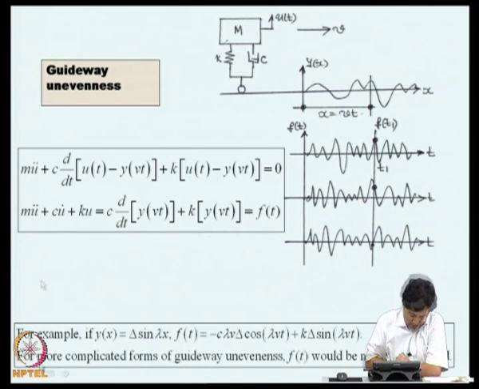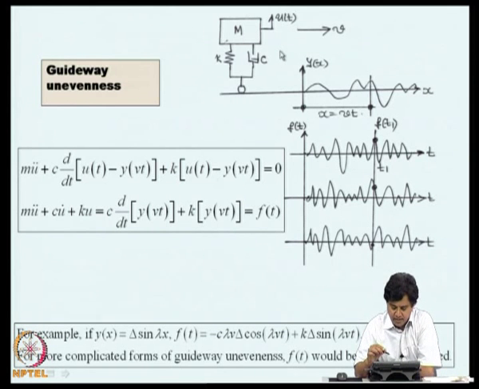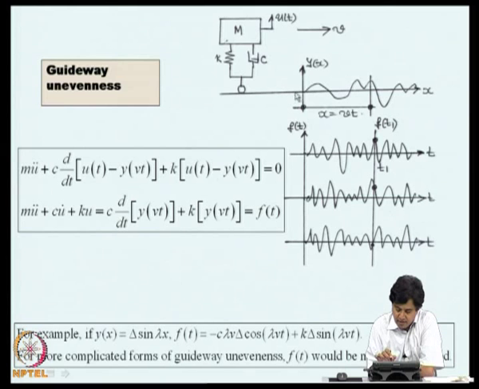To explain that, we will consider the problem of a vehicle taxiing on a uneven road. So, x is a spatial coordinate and y of x is the road roughness. This is a model for the vehicle.